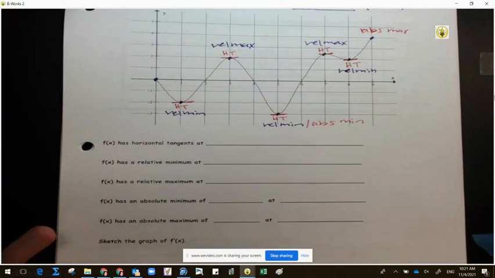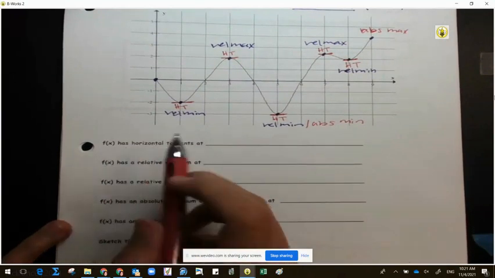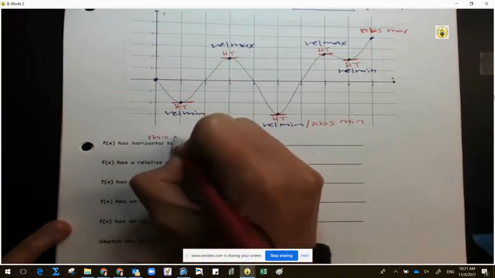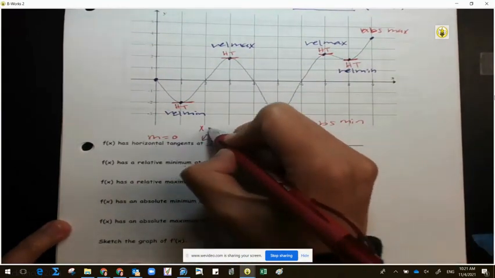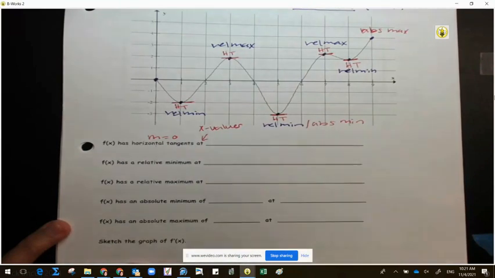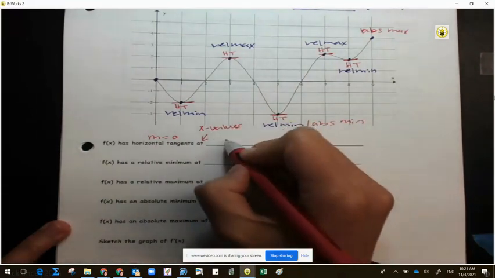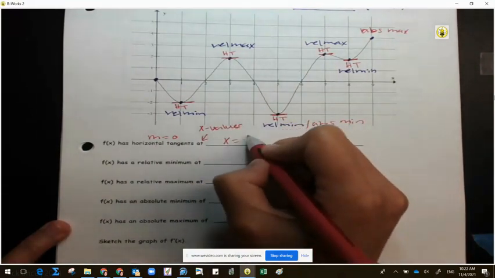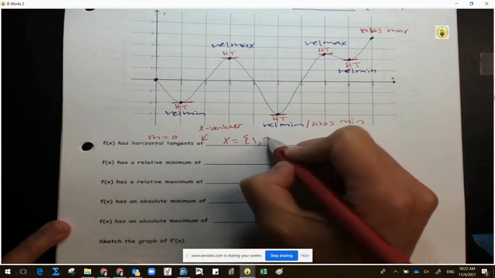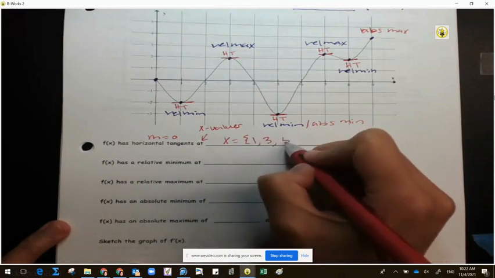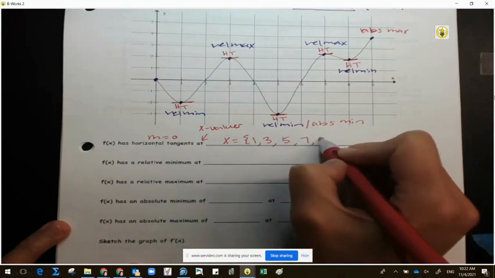So let's answer them. The function has a horizontal tangent, meaning the slope is equal to 0 at the following. When you see the word at, that means what are the x values? 1, 3, 5, 7, 8. So let's use set notation. So I heard 1. Where else? 3. Where else? 5, 7, and 8.